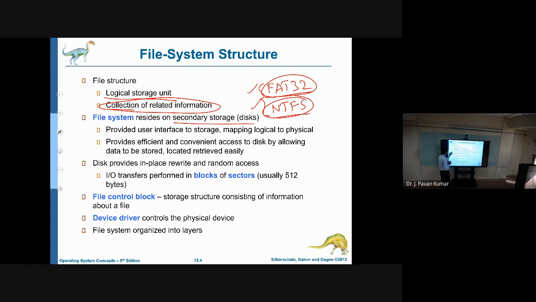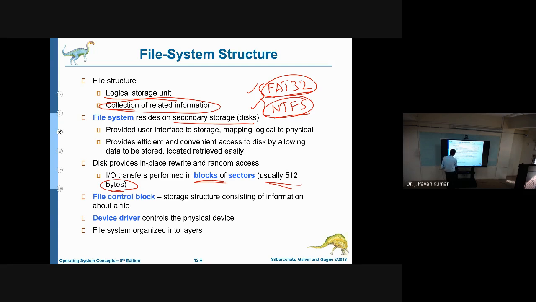Now let us see one by one. Here we will be having blocks, as we have discussed. A file contains several blocks. Every file will contain logical blocks. Internally those blocks will contain tracks, sectors, all those things that we have seen already. Each block will usually contain 512 bytes. Whenever we request one line, then we have to refer to one block, and that block will contain 512 bytes.